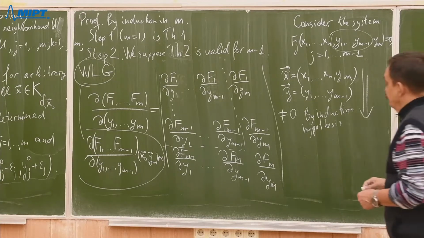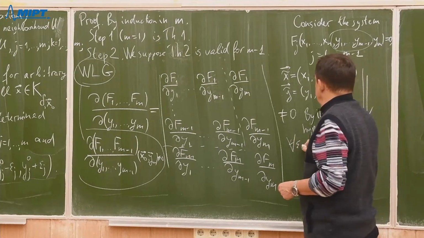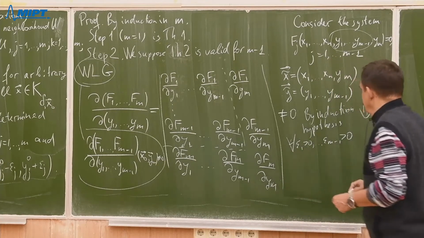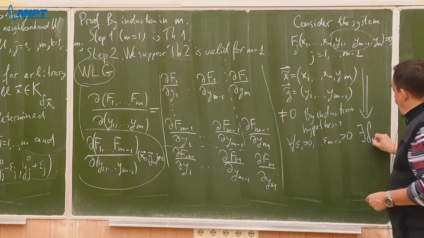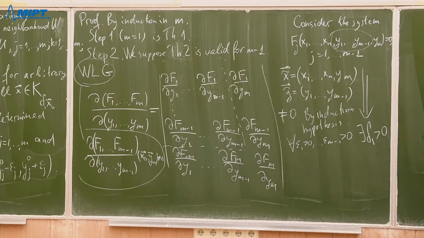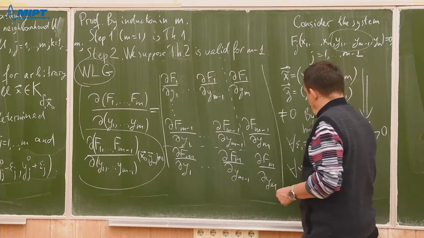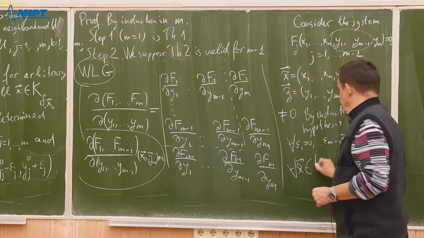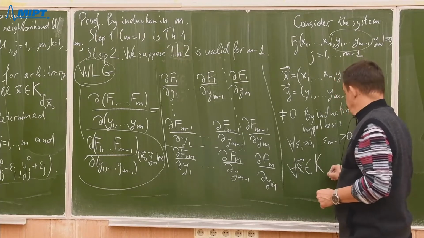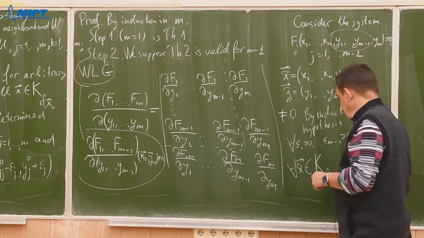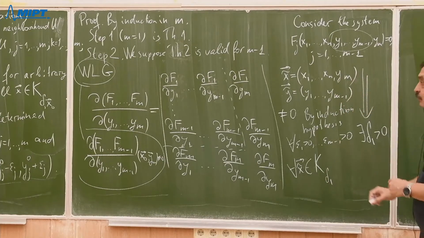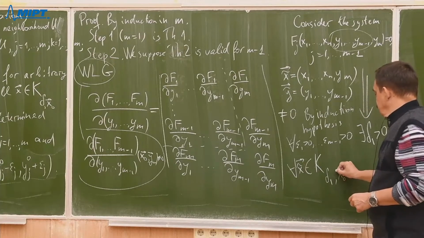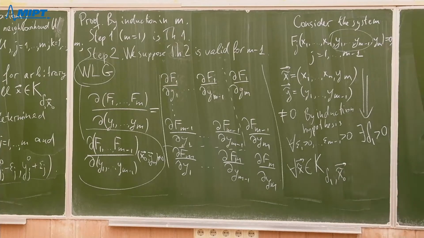Hence, for arbitrary epsilon 1, so on, epsilon m minus 1 positive, we can find delta 1 positive such that for all x tilde in the cube K delta 1 of x naught tilde. So what is x naught tilde?